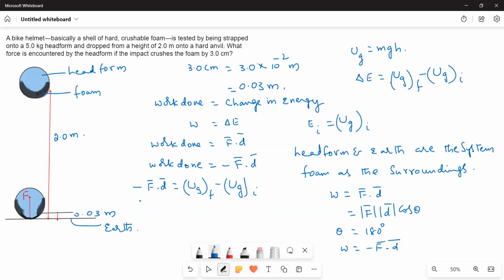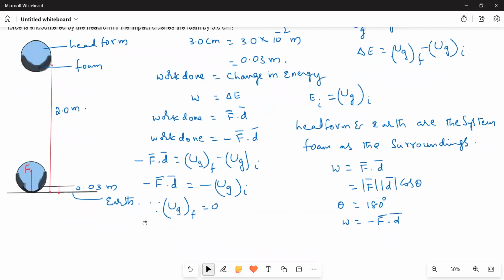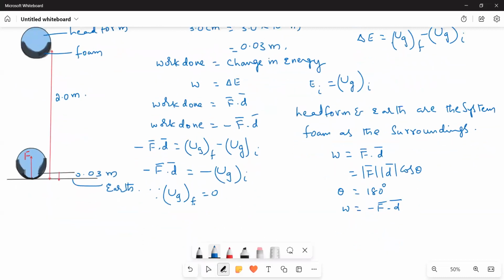Now I will change the sign through and through: minus F dot D is equal to minus UGI, since UGF is equal to 0. Now, the minus sign goes off. You are left with F dot D is equal to UGI.